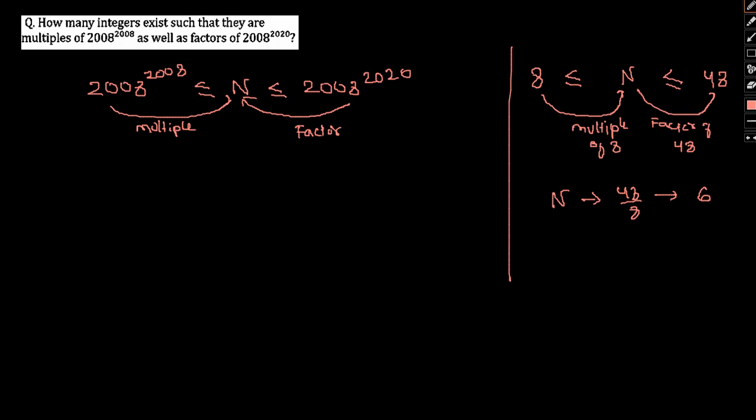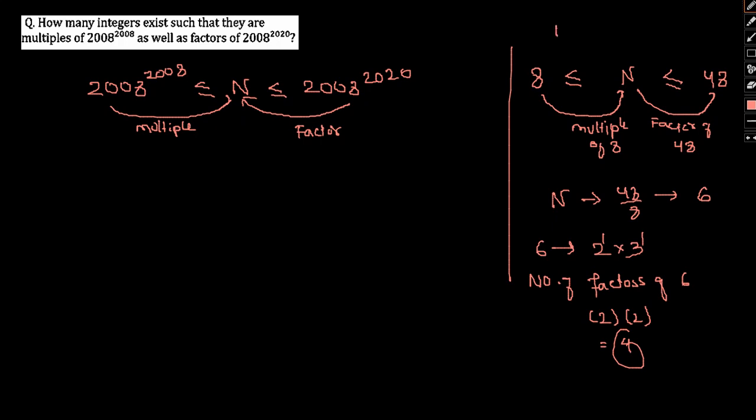Now 6 can be represented as 2 into 3, and if I am to find the number of factors of 6, I can write 2 into 2, because 2 to the power 1, 3 to the power 1, so it comes out to be 4. Now notice, n is a multiple of 8 and a factor of 48. One number is 16, a multiple of 8 and a factor of 48.